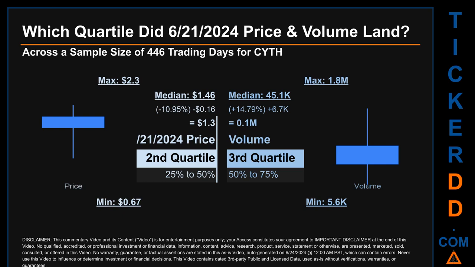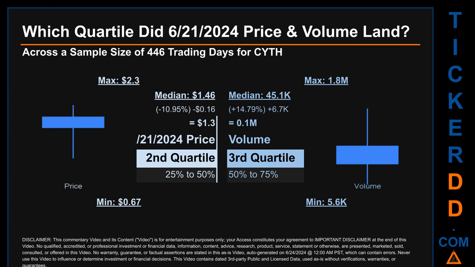The day's volume landed within the third quartile, that is within the 50% to 75% range of all sampled daily volume, which saw a max daily volume of 1.8 million and a minimum of 5.6 thousand. Quartiles tell us about the spread of a data set by breaking that data set into quarters, just like how the median breaks the set into half.